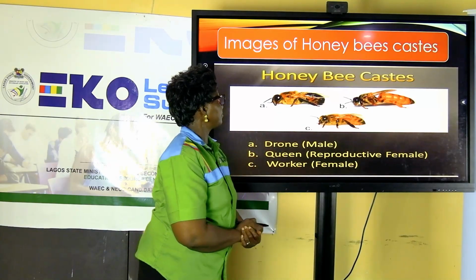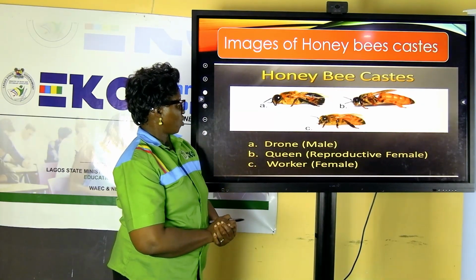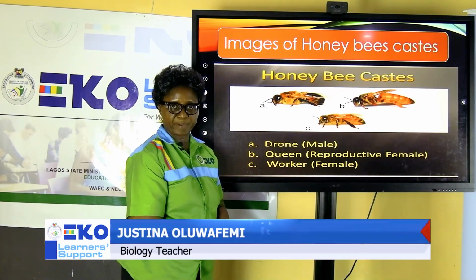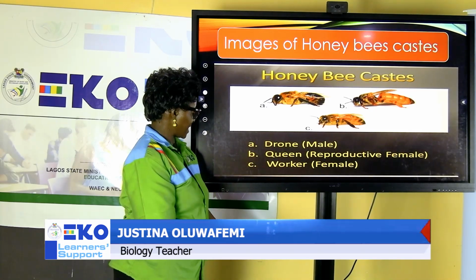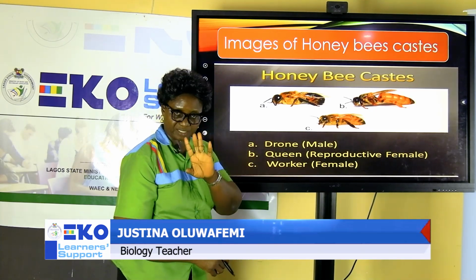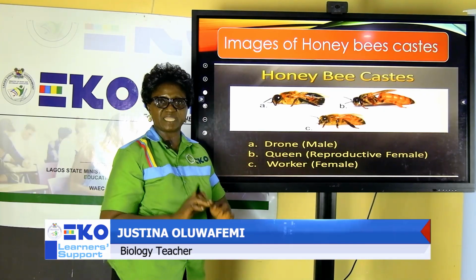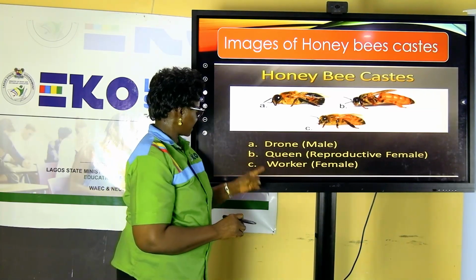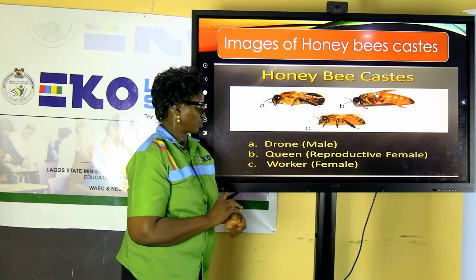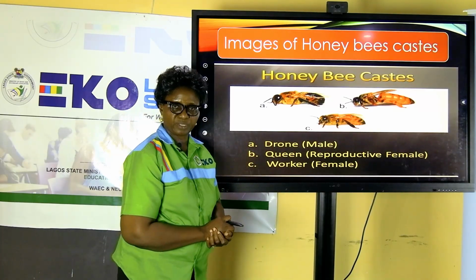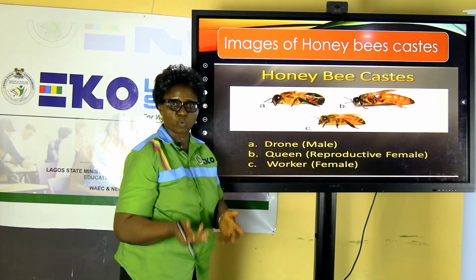Here I have the structure of bees and their members. Remember I said bees are grouped in 3s. We have the drone, which represents the male population. The second one, the queen, which we call the reproductive female. The queen is, like we call queen, the mother.